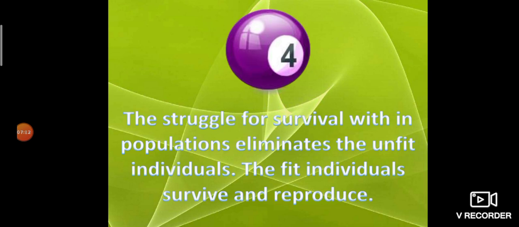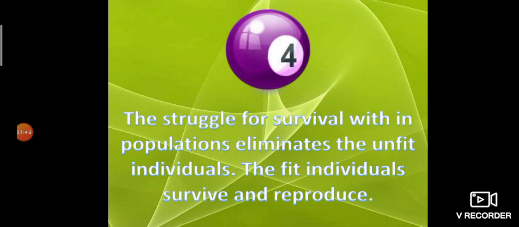Then, the struggle for survival within the population eliminates the unfit individuals. The fit individuals survive and reproduce. This is the major point regarding Darwin's theory: the struggle for survival within the population eliminates the unfit individuals. If two organisms are fighting, one will win and one will lose. One will survive and one will die.